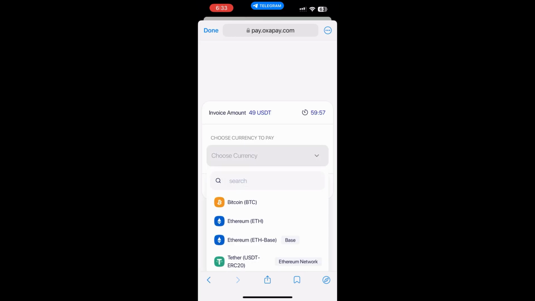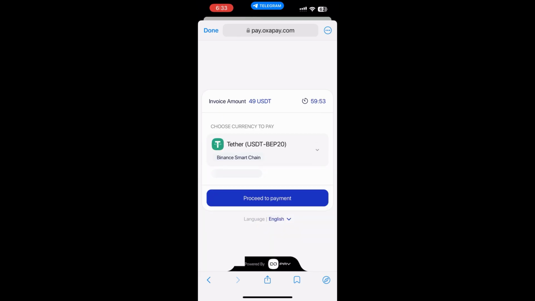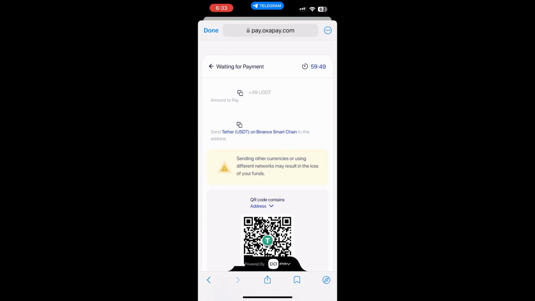Open the link and choose the network. We'll pay using the USDT BEP20 network. Now copy the address.